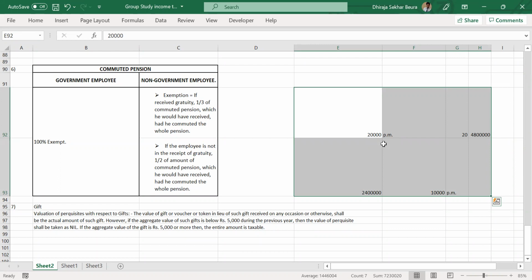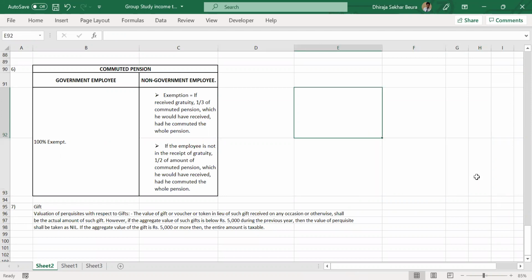Normally, pension is nothing but salary only. So for anybody, be it a government employee or a non-government employee, pension is always taxable. Let's talk about the commuted part, because the commuted part is a big amount. For anybody, that big amount will attract a lot of tax, which is why you have this exemption. So whenever an employee, government or non-government, is commuting his pension, he's given this facility. Before we go there, let me discuss a small calculation.